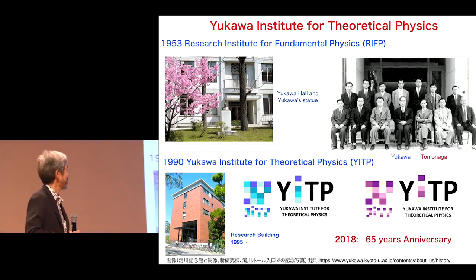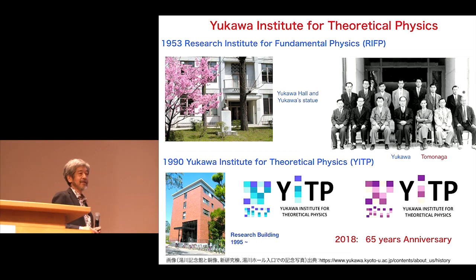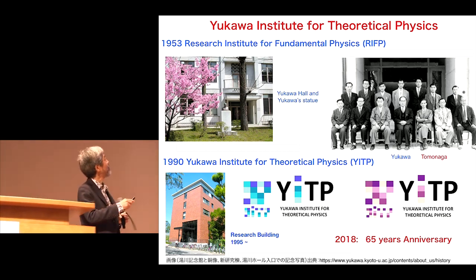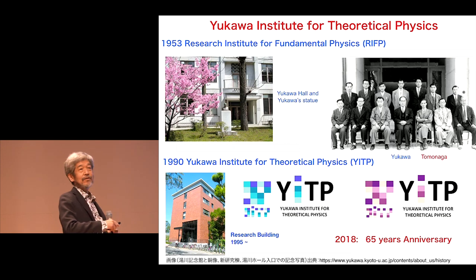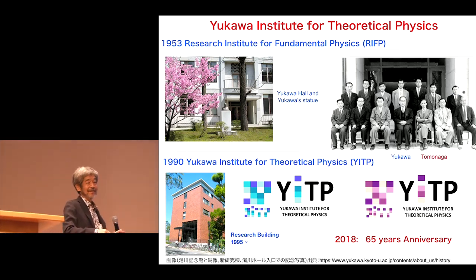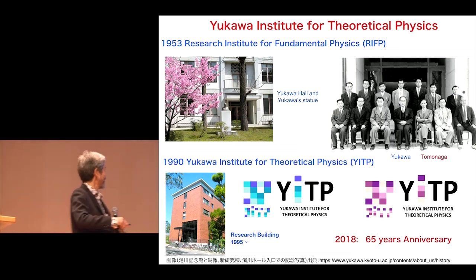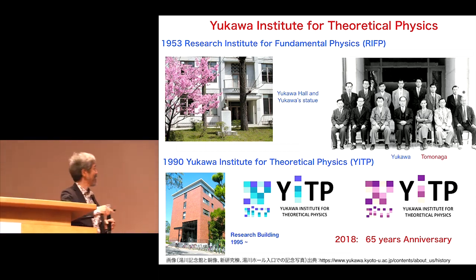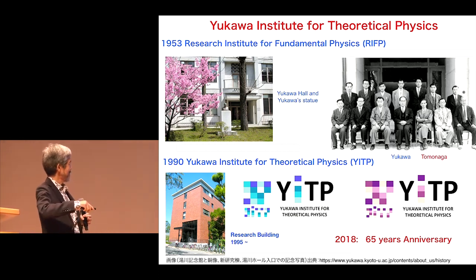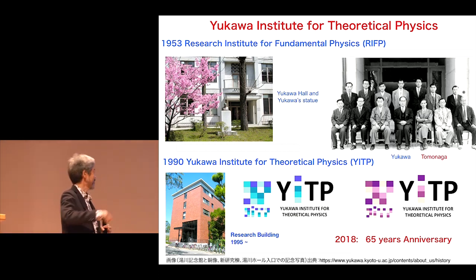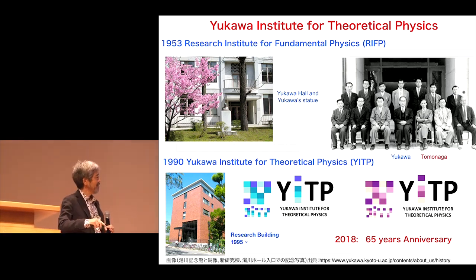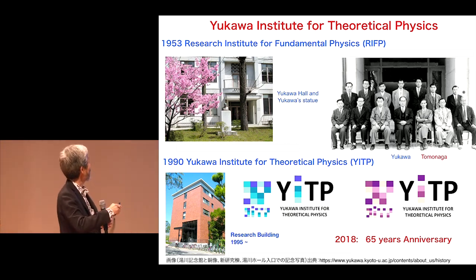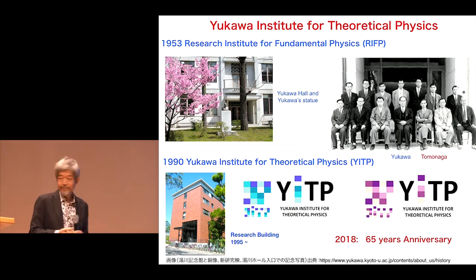Later, he also got the Nobel Prize. And we changed the name in 1990 from Research Institute to Yukawa Institute for Theoretical Physics. So we now call it YITP. It's our logo, and different colors represent different seasons in Kyoto. Next to this building, we have another building, the so-called research building, which was built in 1995. And last year was the 65th anniversary of our institute, from 1953.